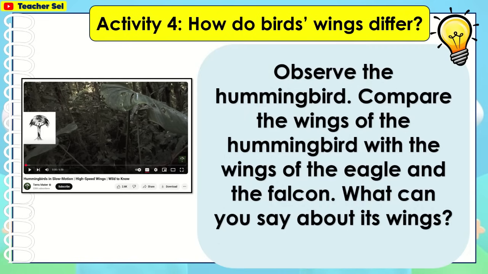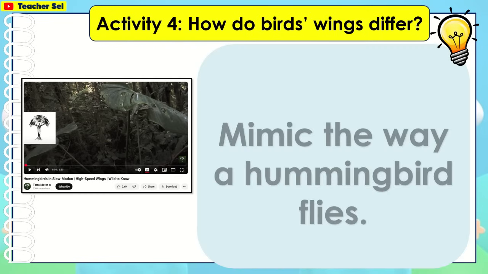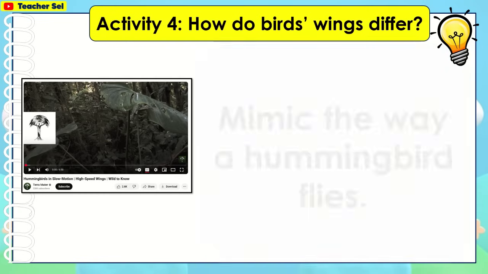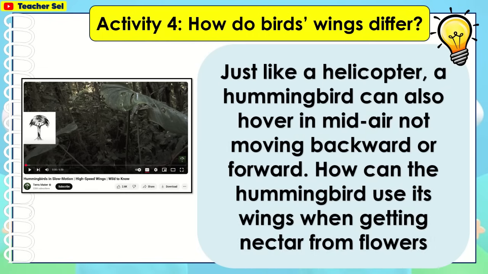Observe the hummingbird. Compare the wings of the hummingbird with the wings of the eagle and the falcon. What can you say about its wings? They are smaller. Mimic the way a hummingbird flies. Just like a helicopter, a hummingbird can also hover in mid-air, not moving backward or forward.